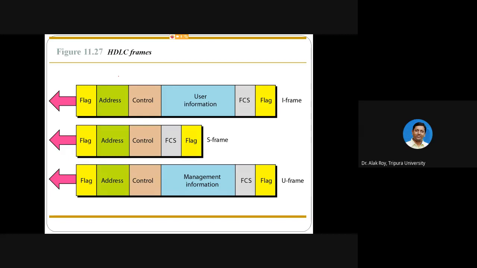Now, what is important here is to know how the HDLC protocol works. The HDLC protocol works with the help of three kinds of frame, known as I frame, S frame, and U frame. These are the three types of frame used in the HDLC protocol to sync between a sender and a receiver. Now our next task is to know the details of the frames.